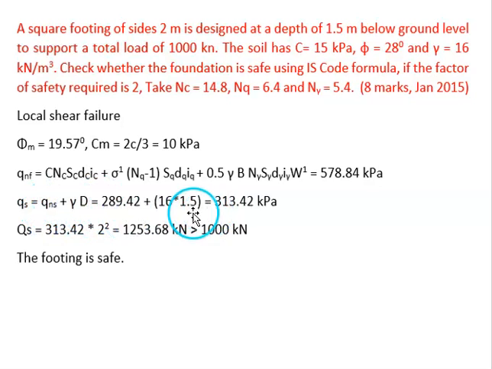So we'll be getting the safe bearing capacity, and then when we multiply with the area of the footing, we'll be getting the safe load. So this value is the safe load. Here the load that is applied on the footing is 1000 kN. So since the capacity is greater than 1000 kN, the footing is safe.